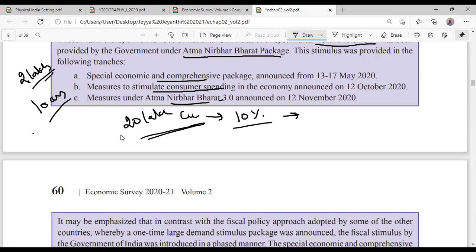So what is our GDP size? If 20 lakh crore is 10% of GDP, how much is our GDP size?